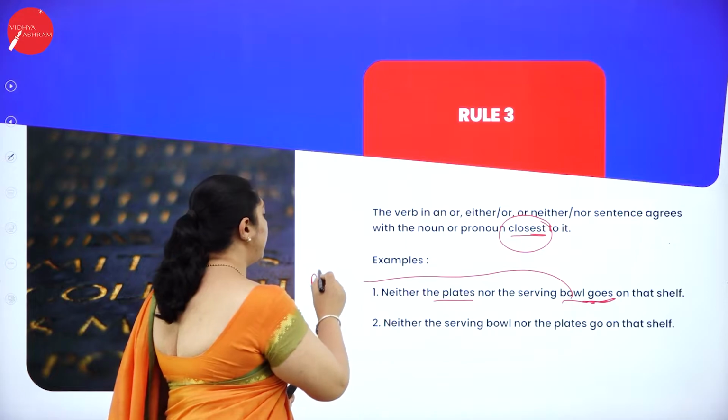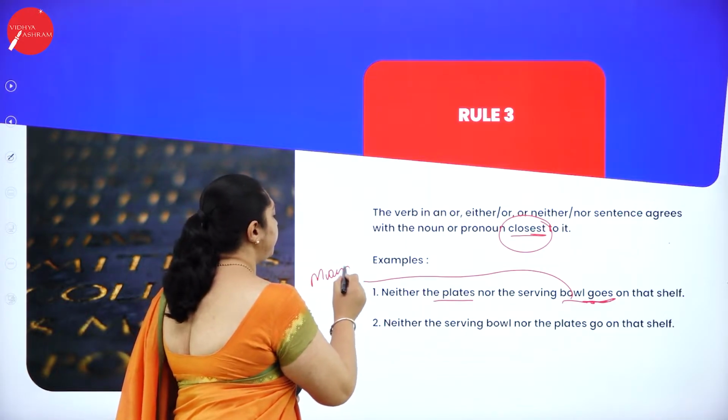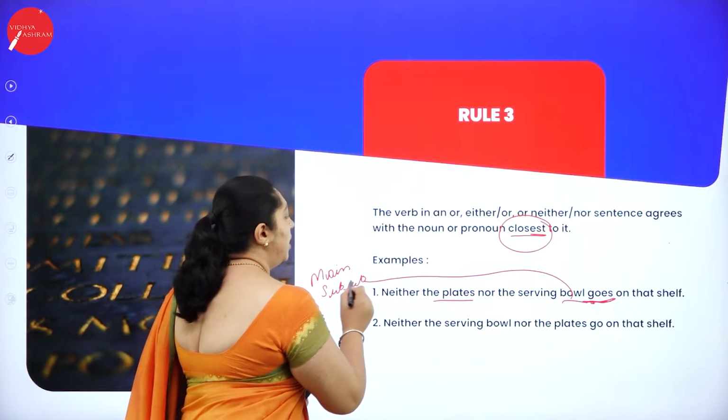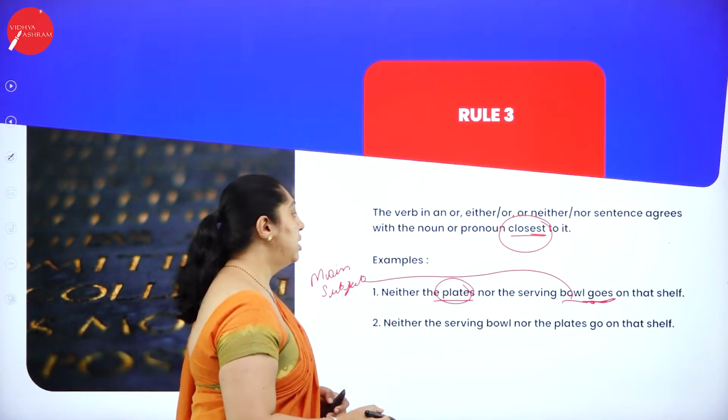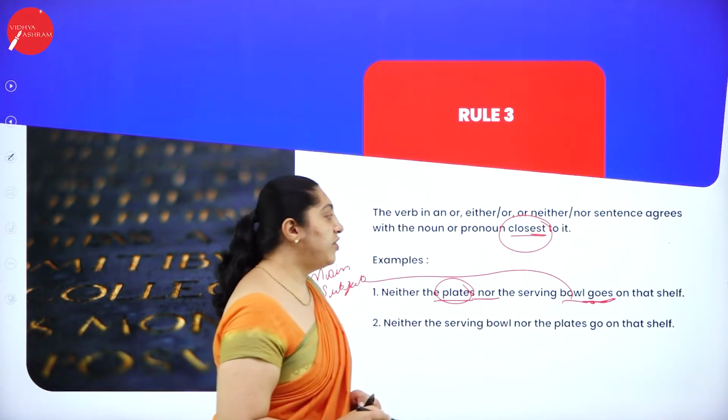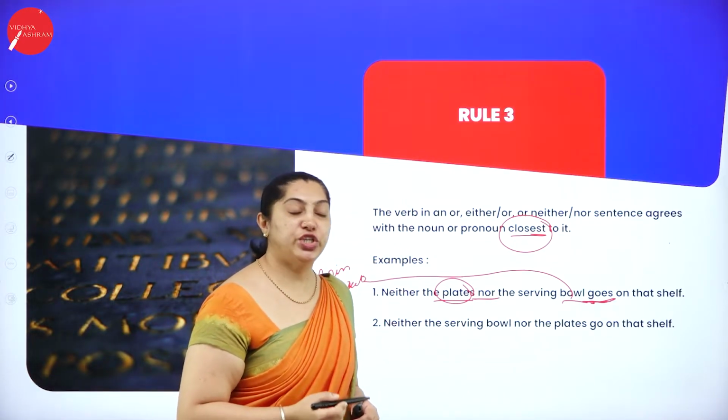So bowl is the main subject, not the plates. Neither the plates nor the serving bowl goes on that shelf.